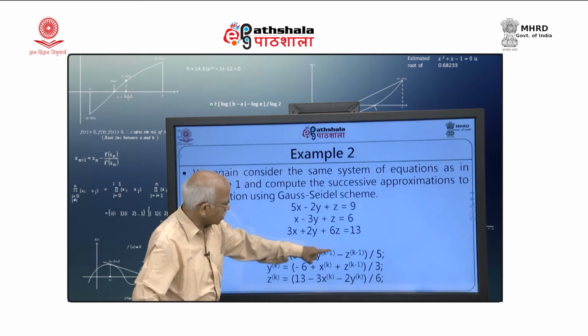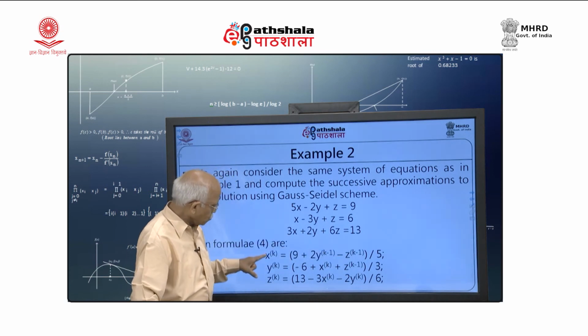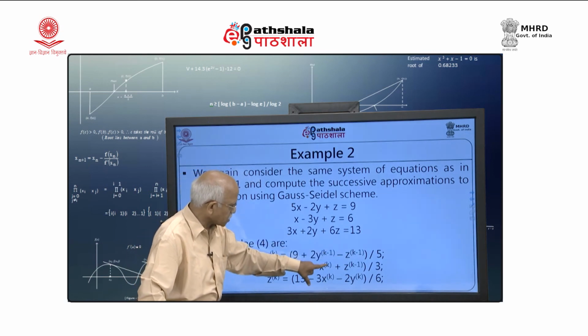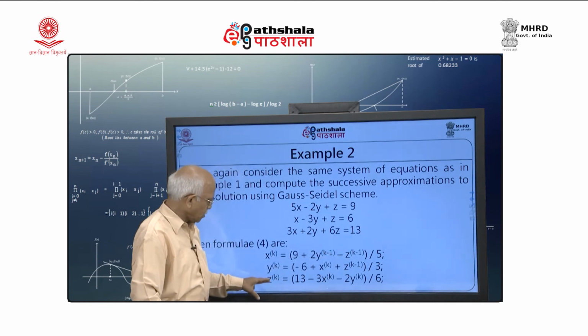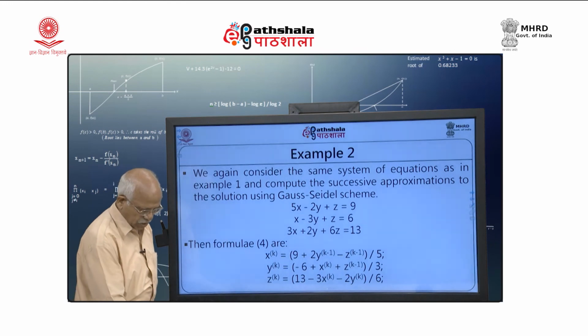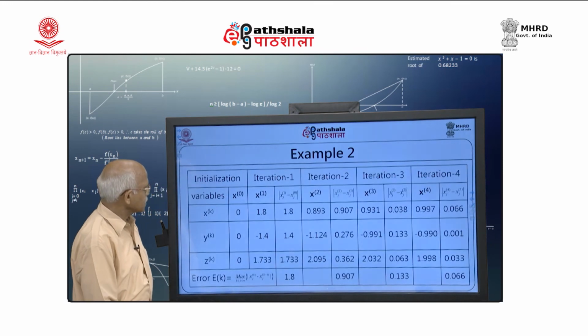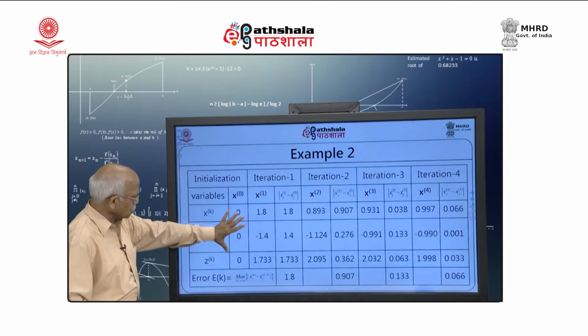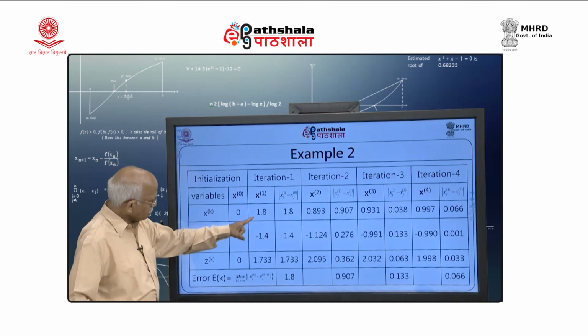Here I am taking k minus 1, k minus 1. Here I am using, because x k is available, I am taking x k and k minus 1. Here I am using x k as well as y k. So, that means that is the only change in the scheme, and if I use that, I can again start with 0 0 0 and I will get the values like this.